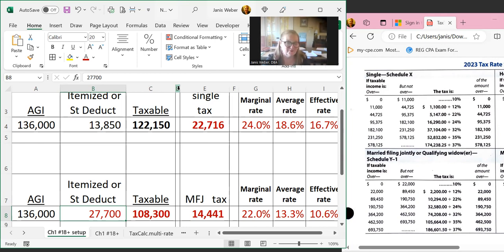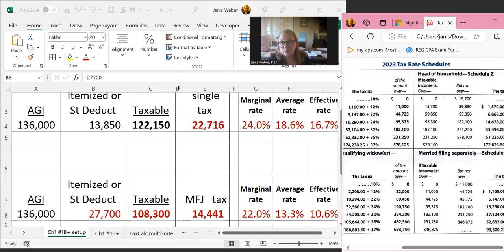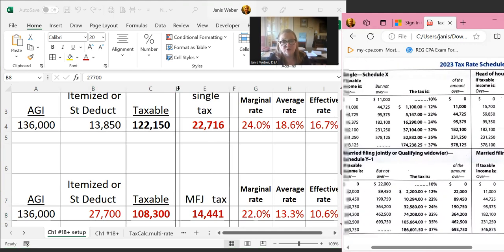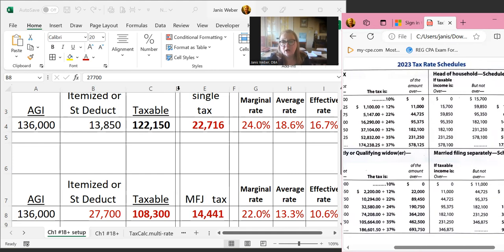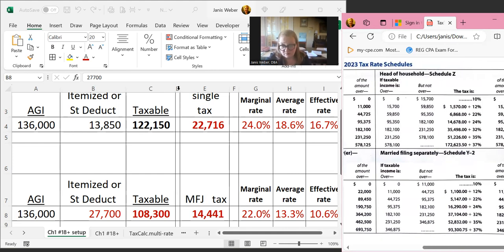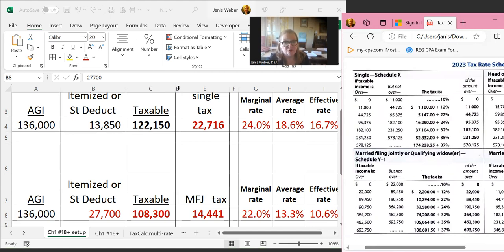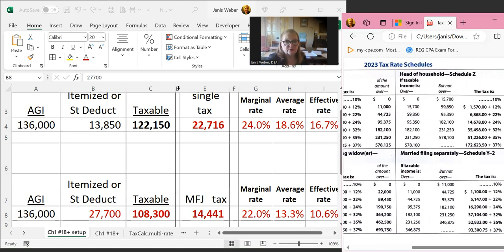On the test, you should be able to do these with no problem, no matter what piece of it I ask you to do and no matter what the AGI is, even if it were married filing joint, single, married filing separate, qualifying widower, or head of household. Qualifying widower is just still married filing joint. Head of household and married filing separately are still right there. I'll only use the single and the married filing joint in this example. So you're good. I know you know how to do this.